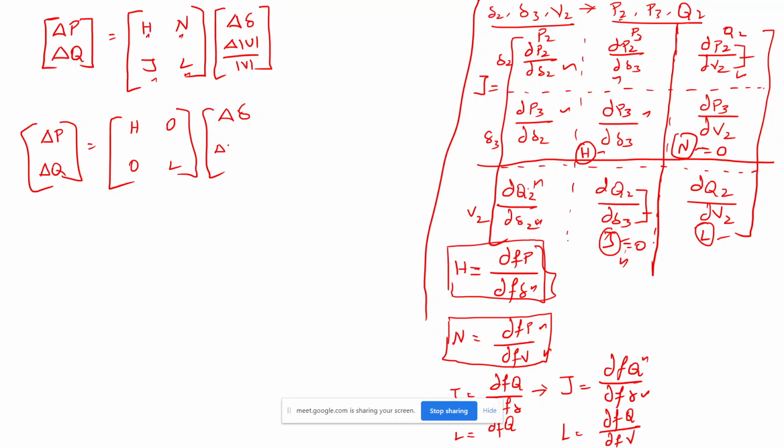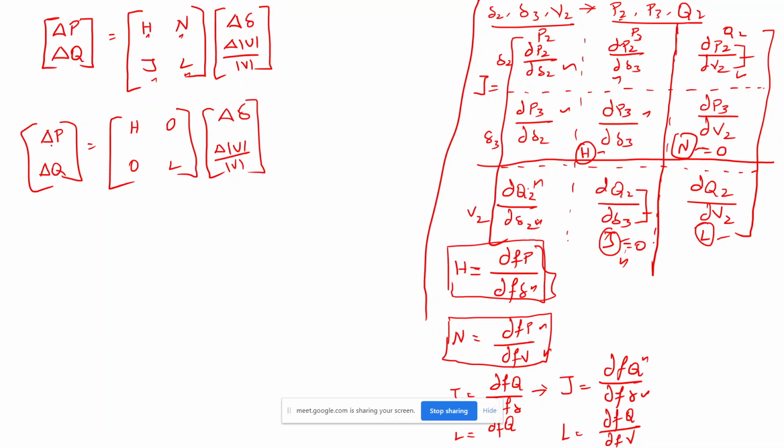And this is also change in voltage divided by the voltage we are assuming. So this is the first simplification they made, the fast decoupled method or decoupled method.